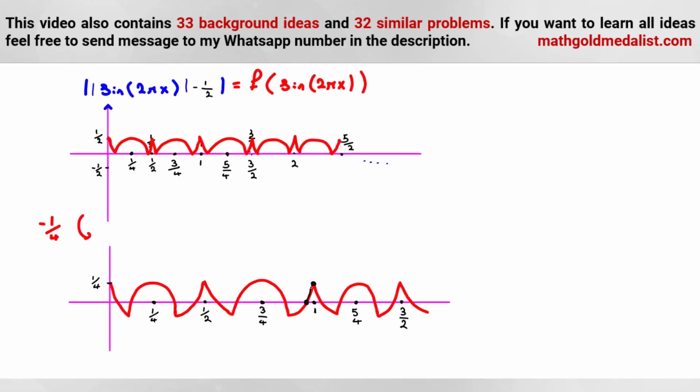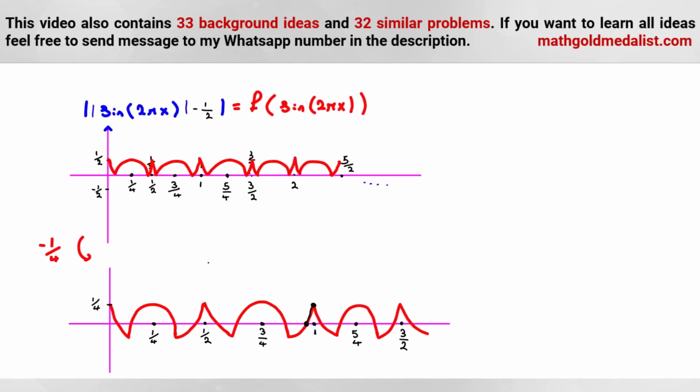Now this part is related to what? Here we subtracted negative 1 over 4. For 1, it will be from here to here. It means the y coordinate of this is 1/2, because you should add 1 over 4. This one was 1 over 4, this one was 0. If you add 1 over 4, this one will be 1/2, and 0 will be 1 over 4.